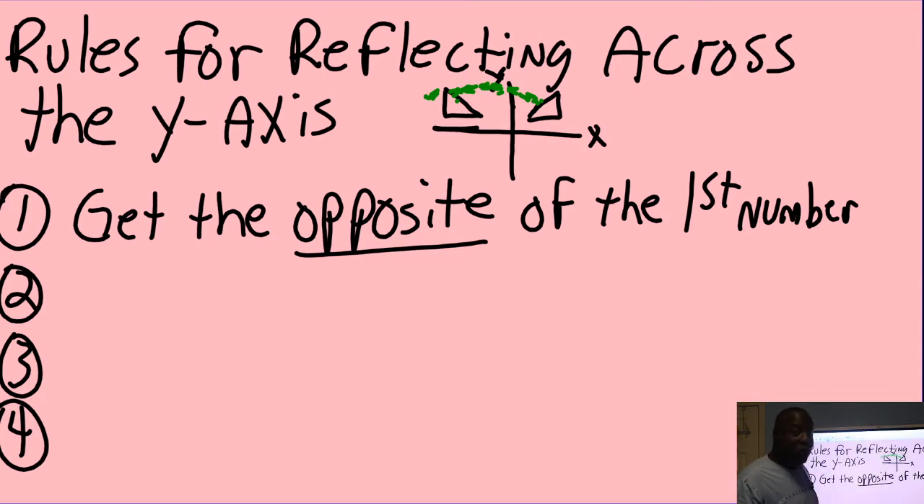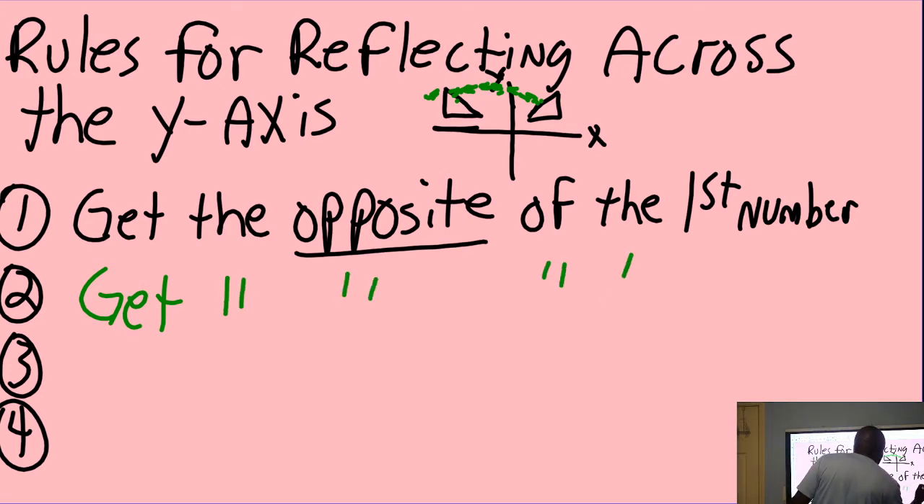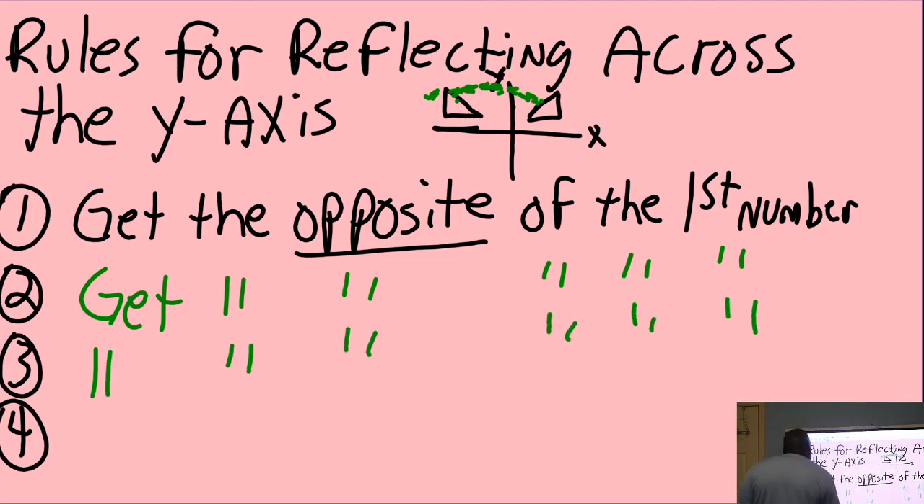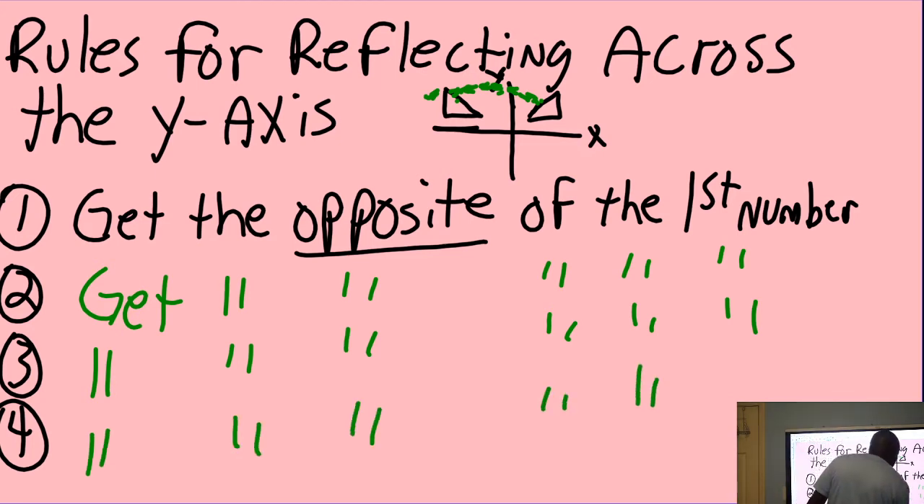There are 4 rules. Get the opposite of the first number. Ditto, ditto, ditto. Get the opposite of the first number. That's all you have to do. Get the opposite of the first number.